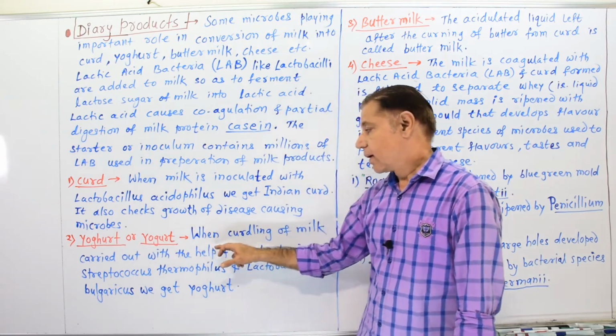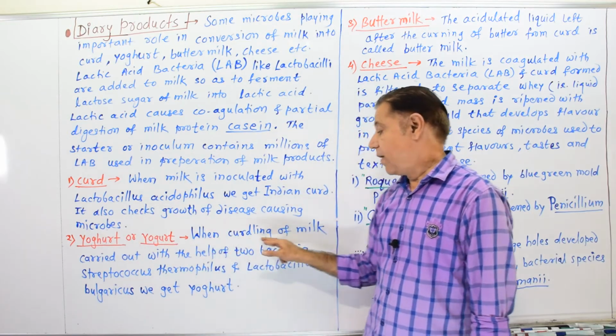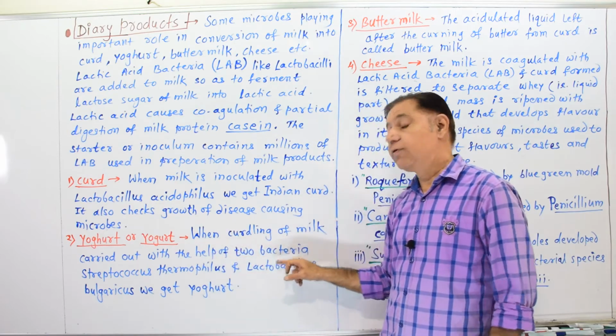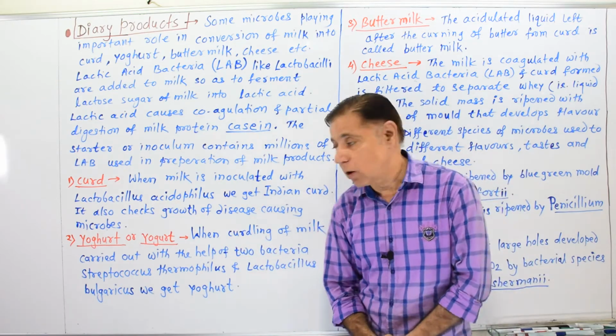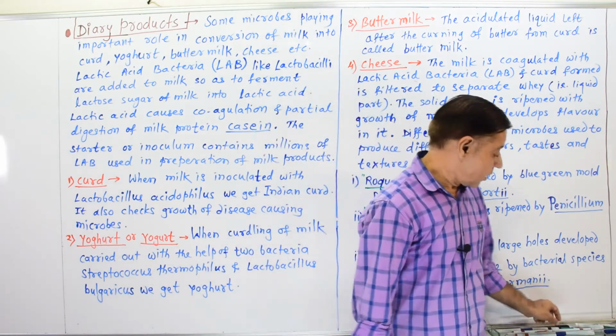It can be written in two ways, yogurt or yoghurt. When curdling of milk is carried out with the help of two different species of bacteria, first is Streptococcus thermophilus.